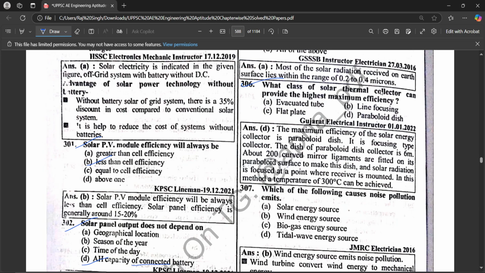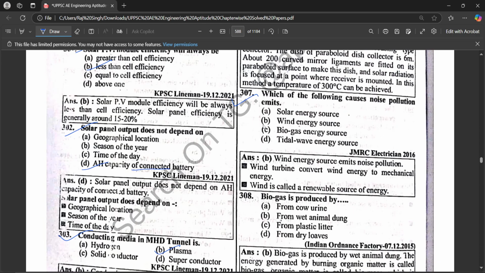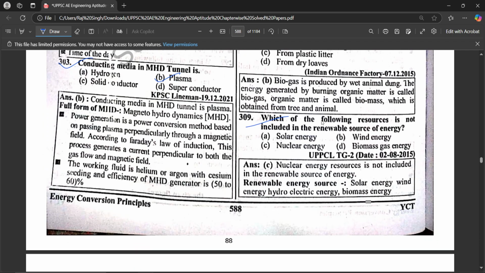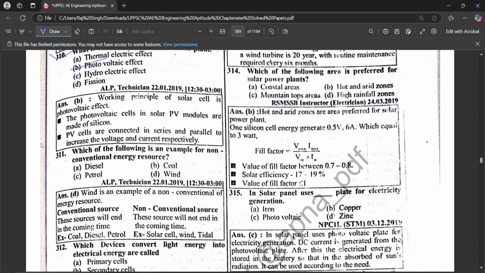What class of solar thermal collector can provide the highest maximum efficiency? Paraboloidal disk. Which of the following cause noise pollution? Wind energy source. Biogas is produced from wet animal dung. Which of the following resource is not included in the renewable source energy? Nuclear energy. What is the working principle of solar plant? Photovoltaic effect. Which of the following is an example of non-conventional energy resource? Wind.